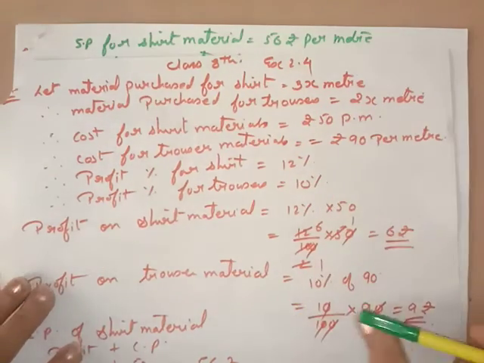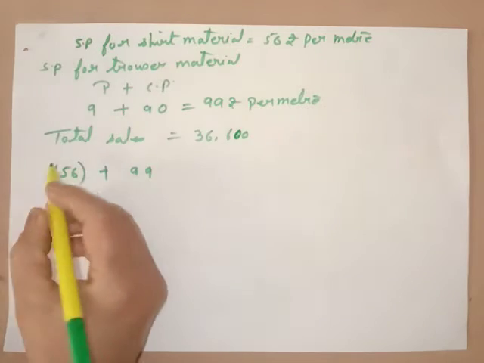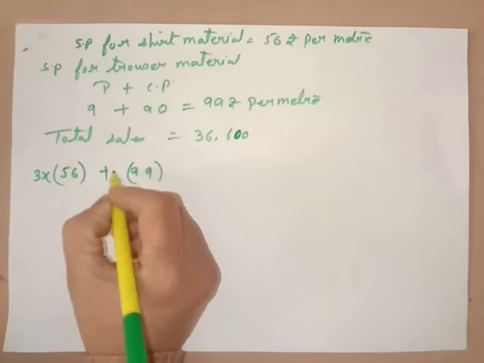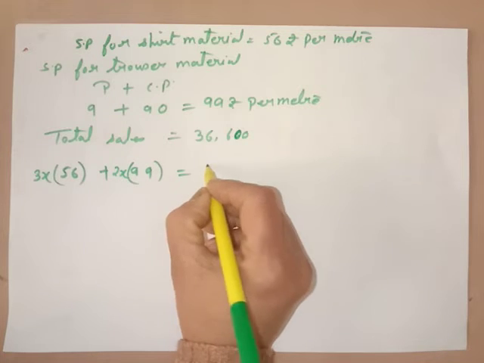So we will multiply with that. The 56 is with 3x and the 99 is with 2x, and the total is 36,600.